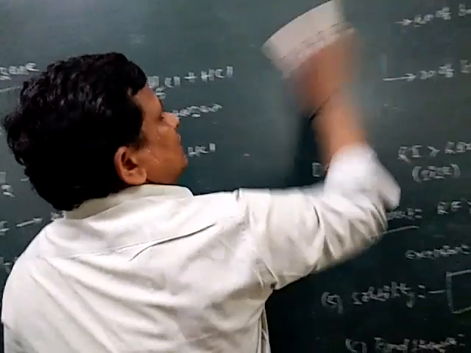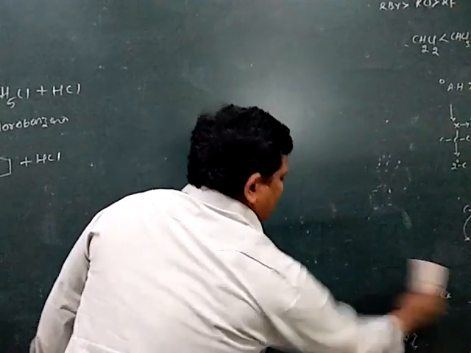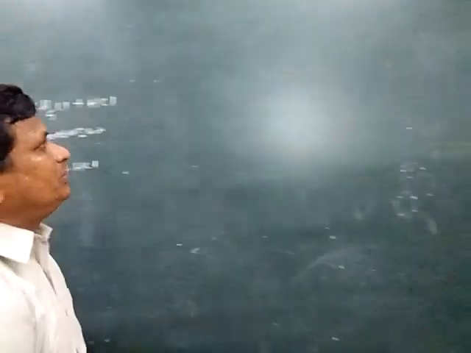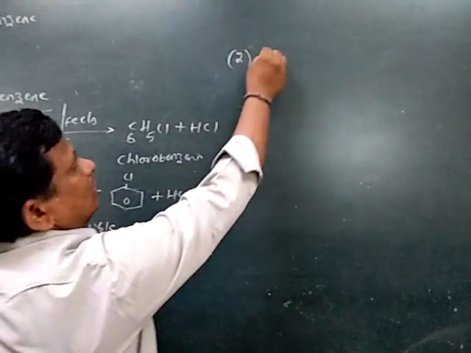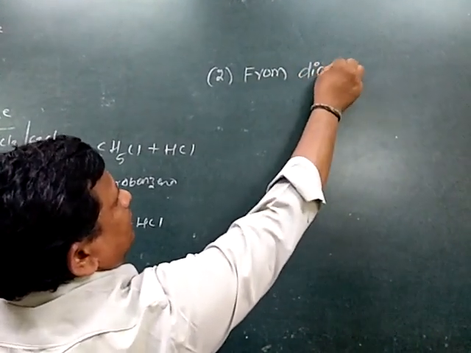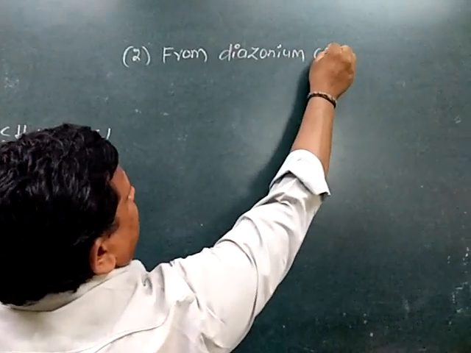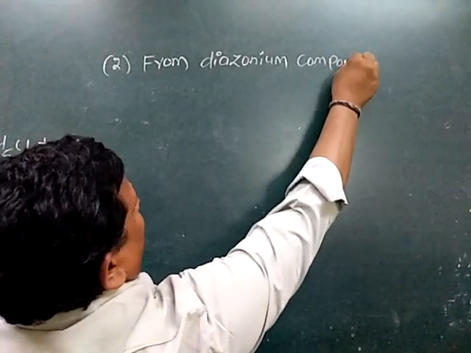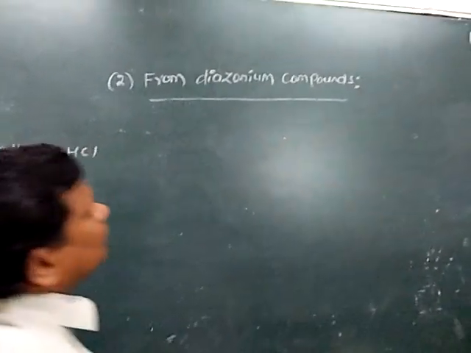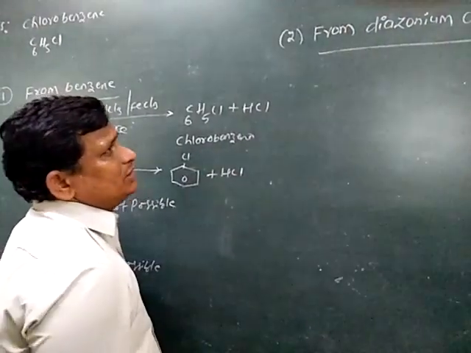So then second preparation of the aryl halides: chlorobenzene, or halobenzenes, from the diazonium compounds.